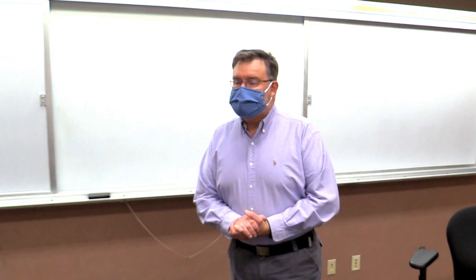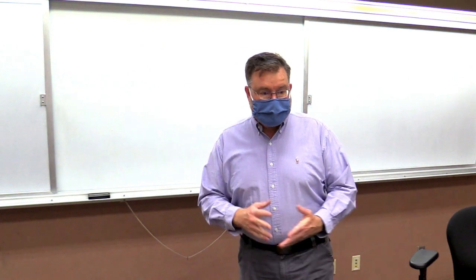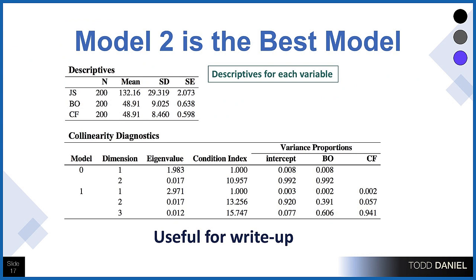So there are a few other bits of the output that we'd want to take a look at. The descriptive statistics, here we get the mean and standard deviation, standard error of the mean for each of the variables. We have an n of 200, so we have no missing values. That's going to be an excellent thing to see in any predictive model. And then in the collinearity diagnostics, this is something we looked at already, but I just wanted to leave it in as something to reference because you'll see that in the output. This is going to be useful for our write-up. We'll use that later.